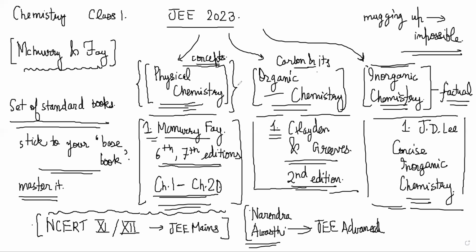So our focus will be physical plus organic right now in the beginning. For the next 1 year at least, we'll be doing physical and organic chemistry. Inorganic chemistry will come in later, only towards the end of our preparation, sometime next year, April, May. Before that, our hope is to do as much organic plus physical chemistry as possible. Around 20 chapters or so are there that we want to cover in McMurry, maybe slightly less than 20 because some of those chapters are very easy. That is our plan.